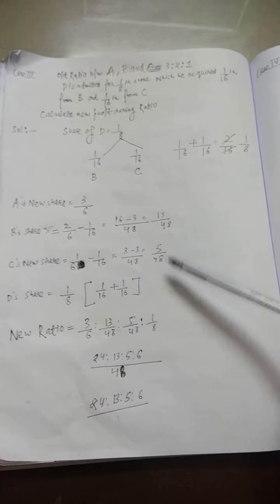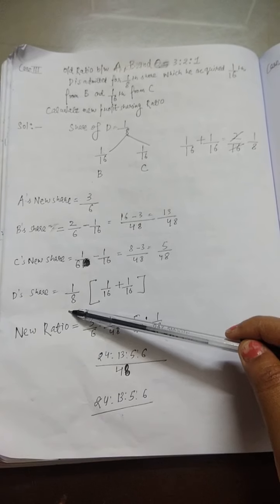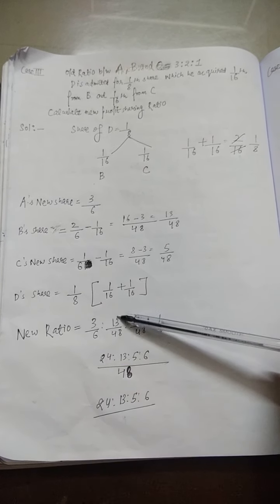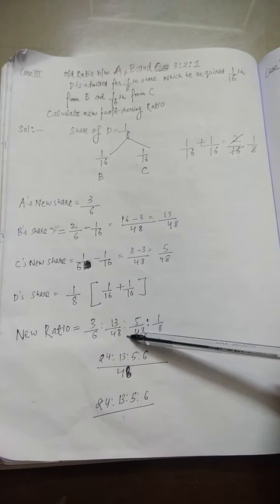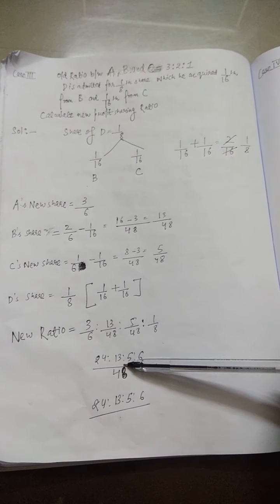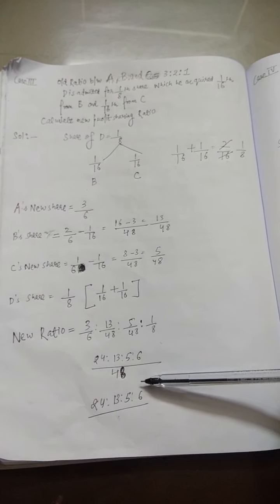Now it is clearly mentioned in the question that share of D is 1 by 8. So the new profit sharing ratio will be 3 by 6 is to 13 by 48 is to 5 by 48 is to 1 by 8. So the new ratio is 24 is to 13 is to 5 is to 6.